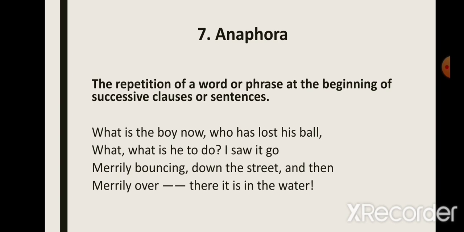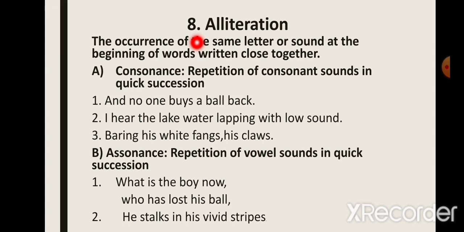While in repetition, this device that we call repetition, the words or phrases could have been repeated anywhere. For example, if you saw the example that we just did in The Lake Isle of Innisfree, the sentence "I will arise and go now" was first used in the first stanza, first line, and then again it was repeated in the last stanza, first line. So that's the difference between repetition and anaphora.